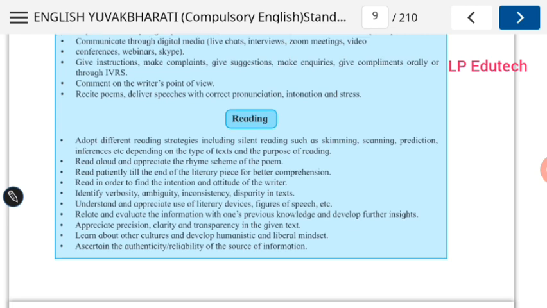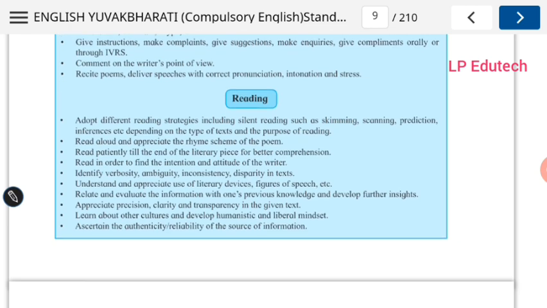Next, reading skill. What comprises reading skill? Let us look. Adopt different reading strategies, including silent reading, such as skimming, scanning, prediction, inference, depending on the type of text and the purpose of reading. What is the purpose of reading and the type of text? Depending on that, you need to read. That is skimming, scanning. It is a very short reading type. Reading through the lines, reading between the lines, to understand very well in a deep way.